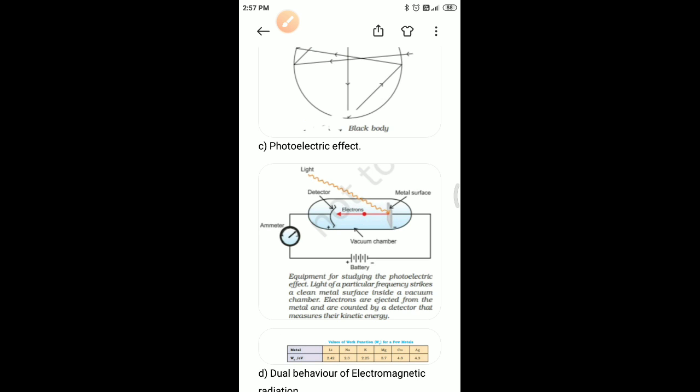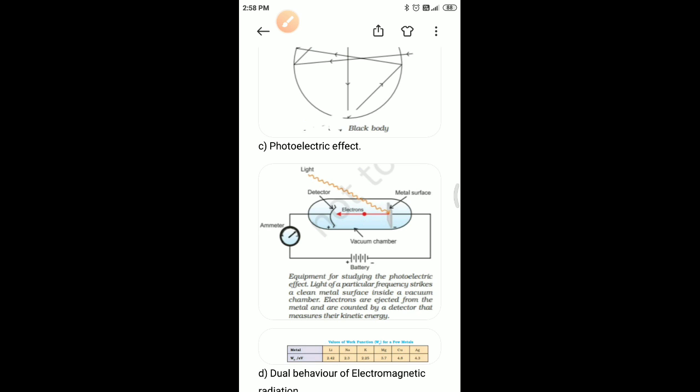First, the electrons are ejected from the metal surface as soon as the beam of light strikes the surface. That is, there is no time lag between the striking of the light beam and the ejection of the electrons from the metal surface. The number of electrons ejected is proportional to the intensity or brightness of the light.